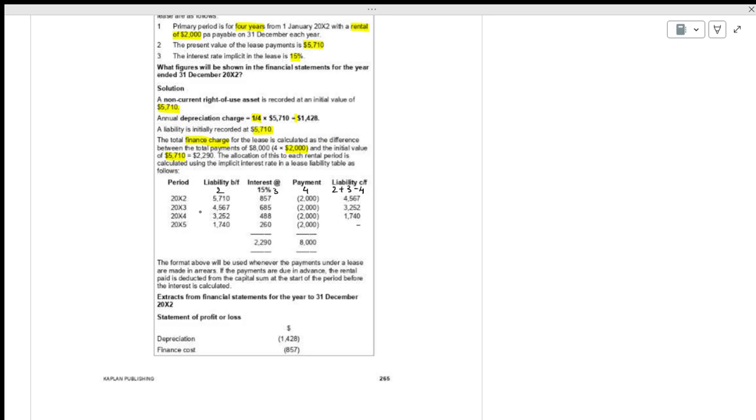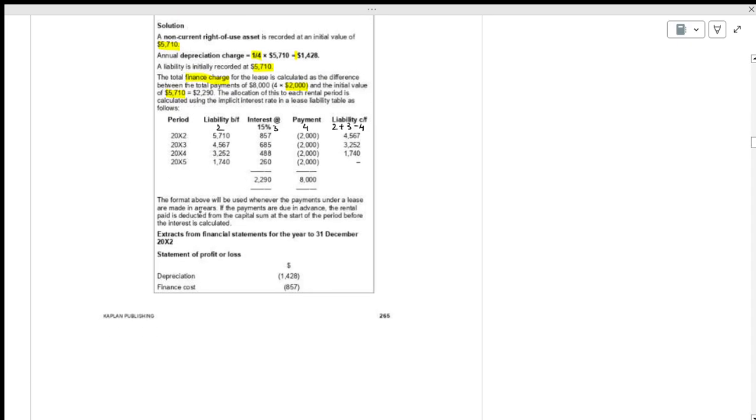The concept is the same. At the end of the year you will have the interest amount and the total amount, and the difference between them comes to 5,710. Automatically, the moment you are paying, your lease liability will decrease, and by the end of the 4th year, the lease liability will be 0.